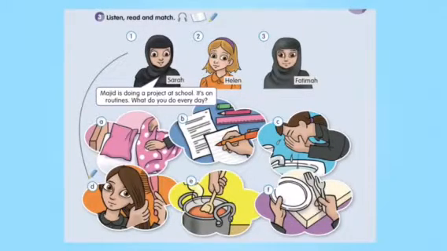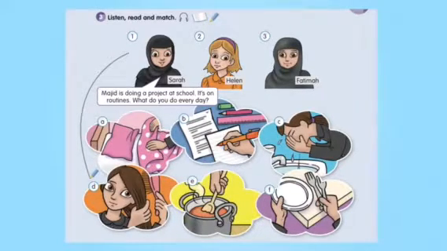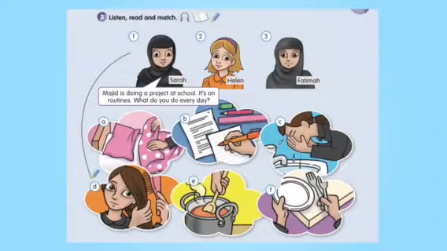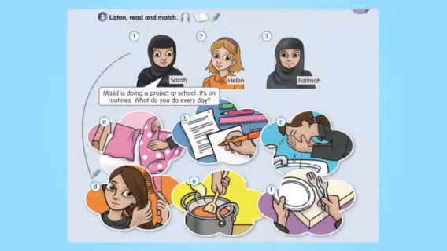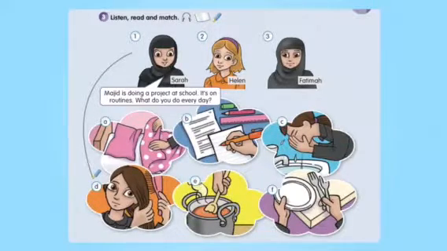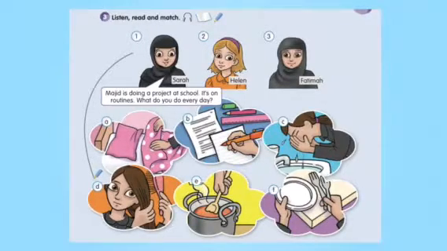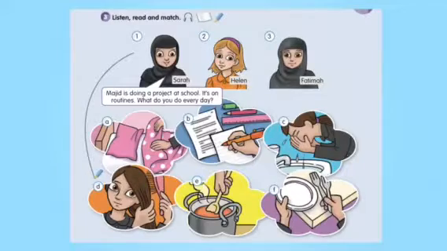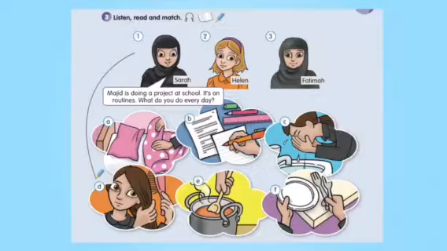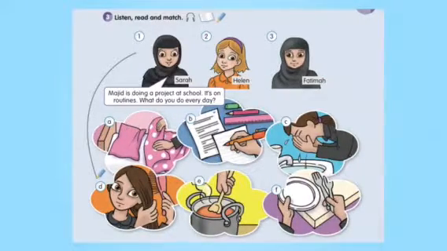Unit 3, Lesson 1, Activity 3. Listen, read, and match. Sarah: Majid has a project at school. It's on routines. Helen, what do you do every day? Helen: I wash my face, I make my bed, and I do my homework. Fatima: And I cook dinner every day. Sarah, what do you do every day? Sarah: I set the table and brush my hair.